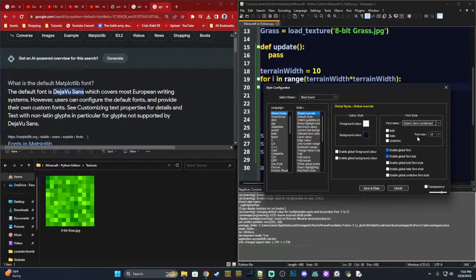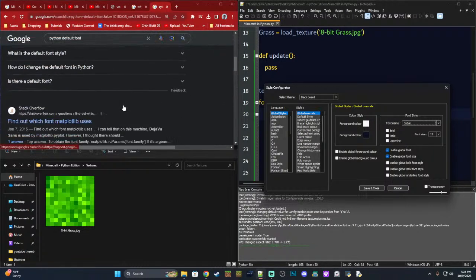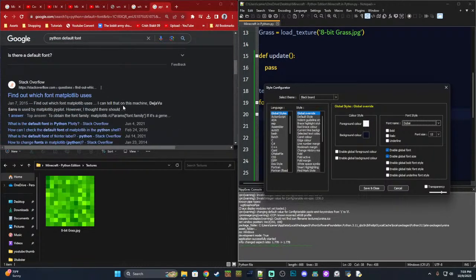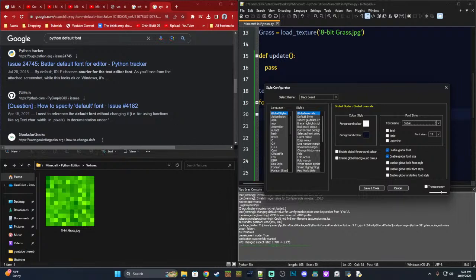Let's see, Deja Vu Sans. Okay. Let's try to. That does not look like the same. We don't want condensed, we want average. I don't know if we have that. Okay, looking for the right font.